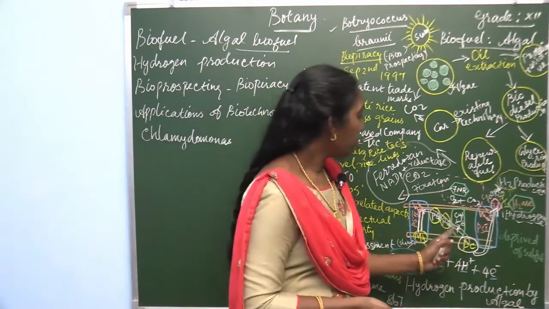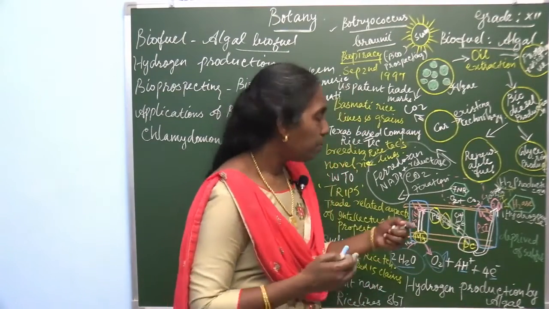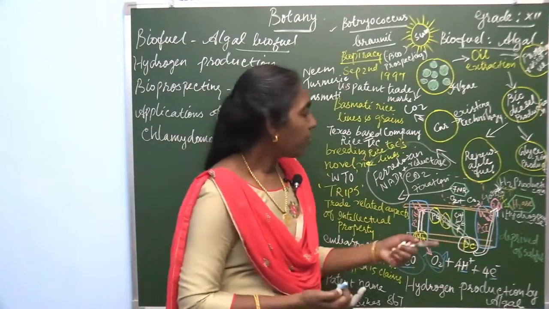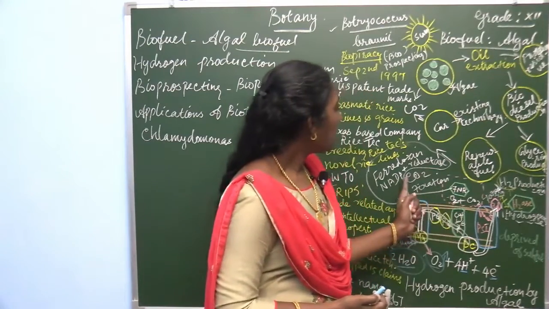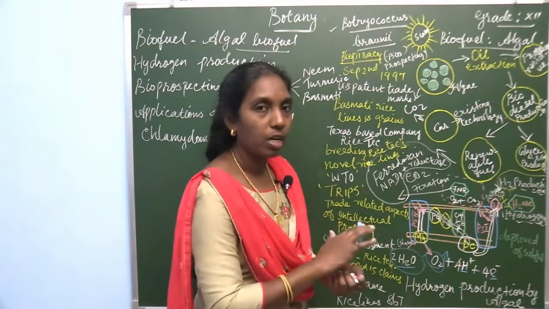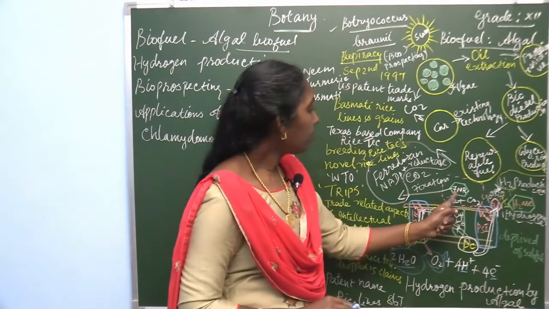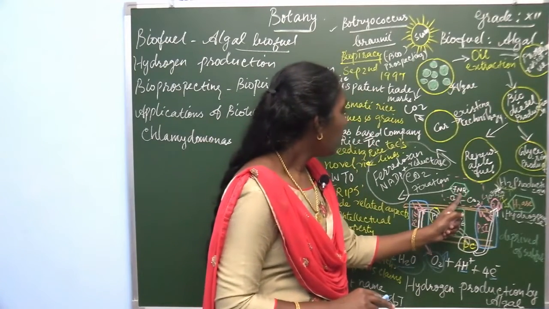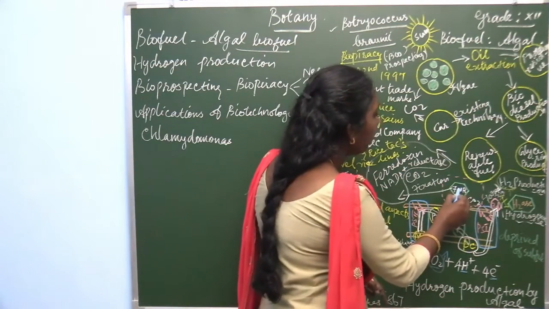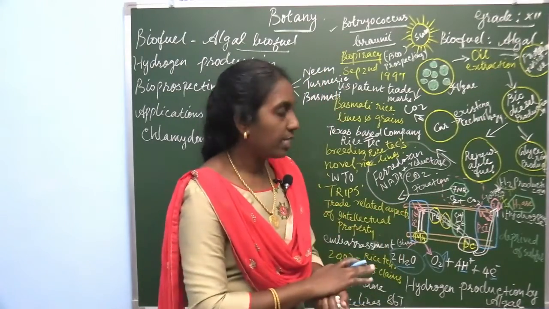Now, the electron passing through PS1 is captured by ferredoxin, FD. In normal photosynthesis, what happens? Carbon dioxide fixation by RuBP, through FNR, that is ferredoxin NADP+ reductase, is used for carbon fixation.